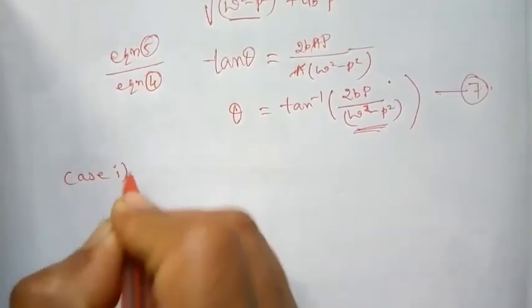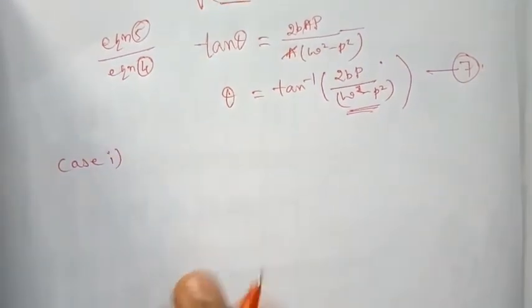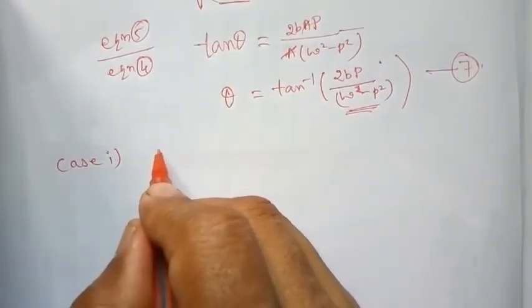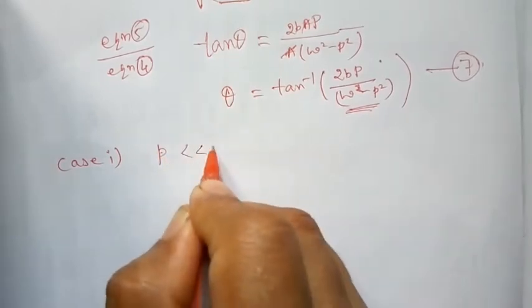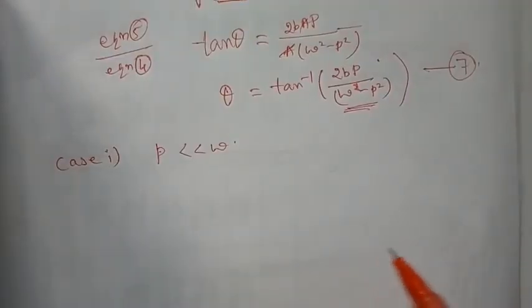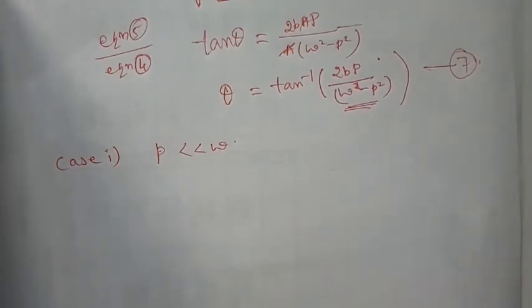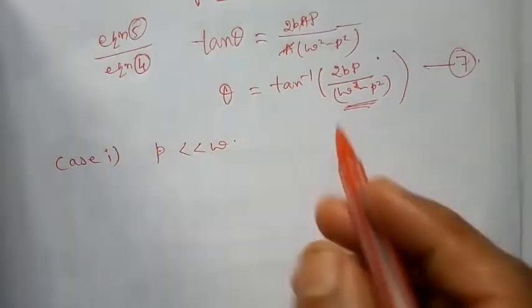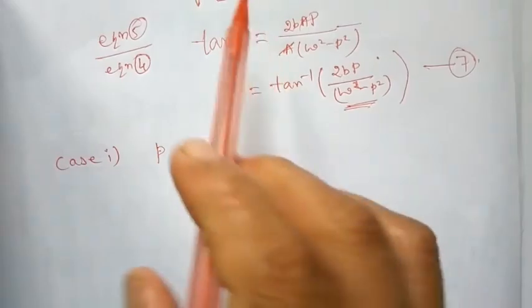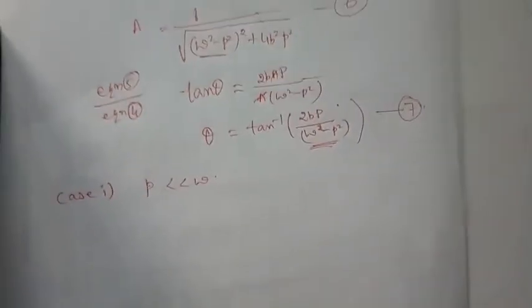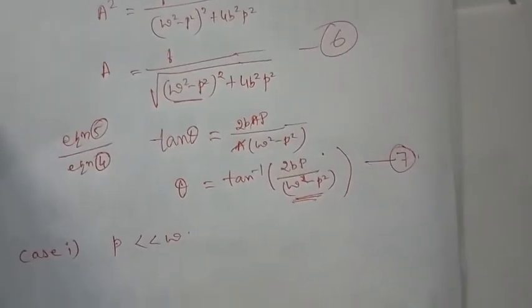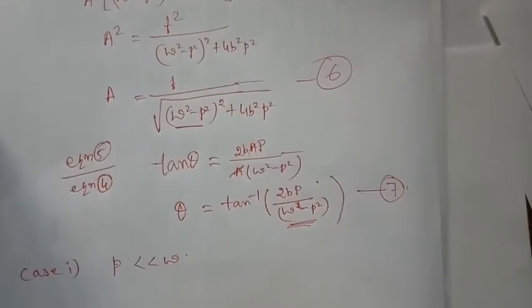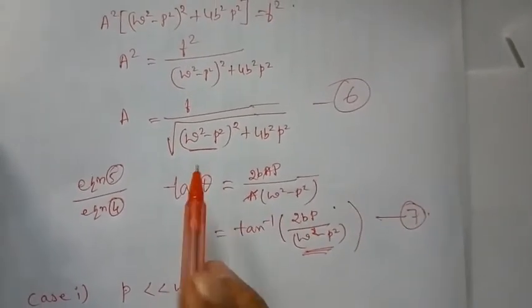Case 1: when the driving force, that is the applied force frequency P, is much smaller than the natural frequency of oscillation. P is much less than omega. In this case, what happens to the amplitude of vibration? Let us see what exactly happens. The amplitude of vibration is given by A.